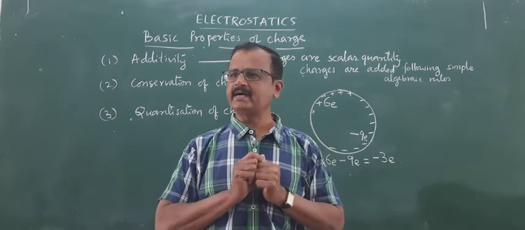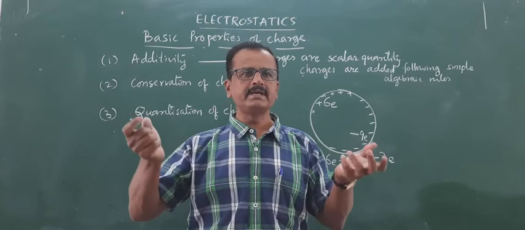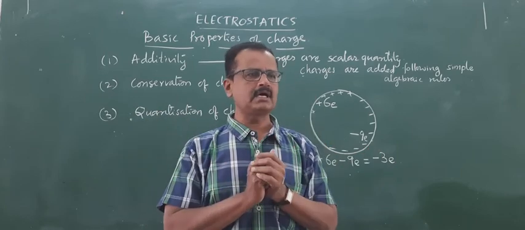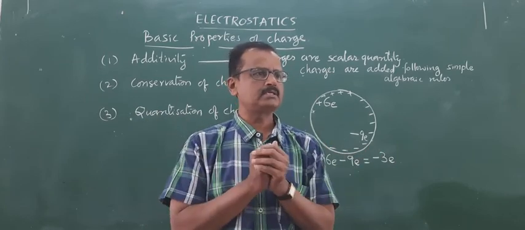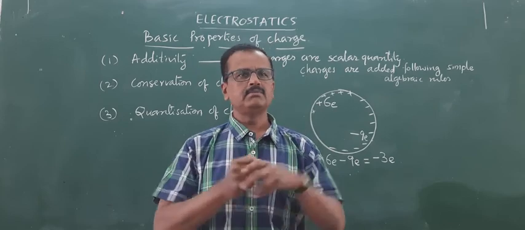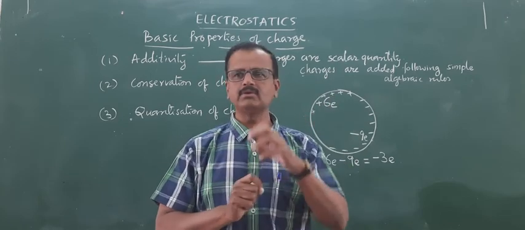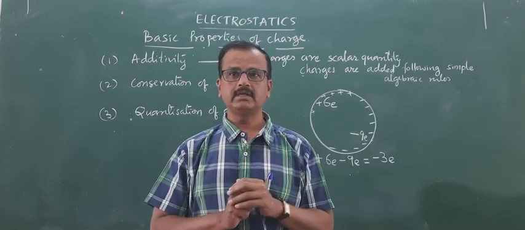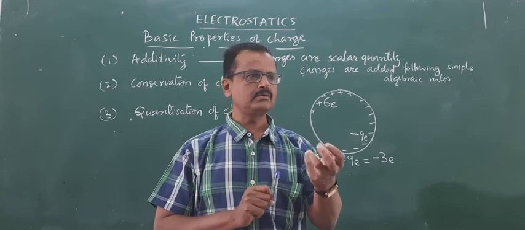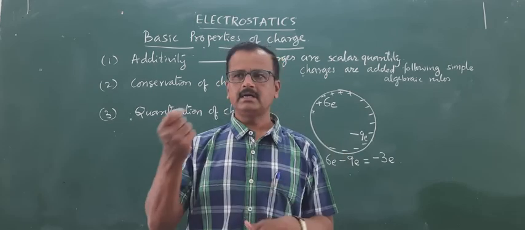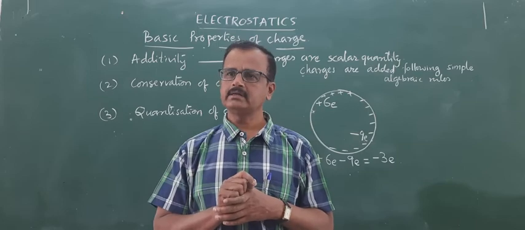When you bring that silk cloth back to the glass rod, which are both charged now, you will see that both lose their charges. Both will become electrically neutral. The glass rod acquires neutral charge, and the silk cloth is also acquiring neutral charge.